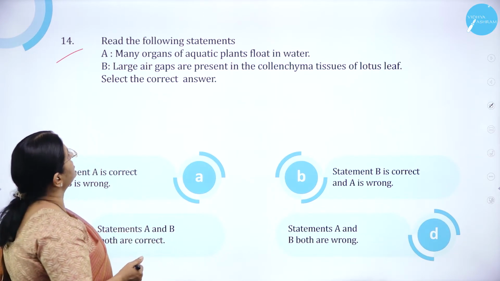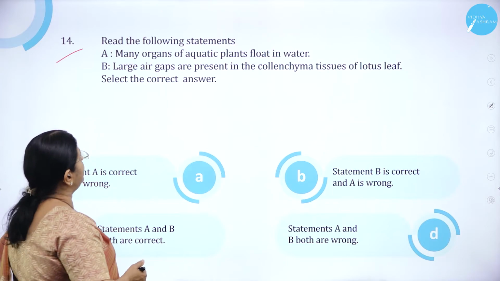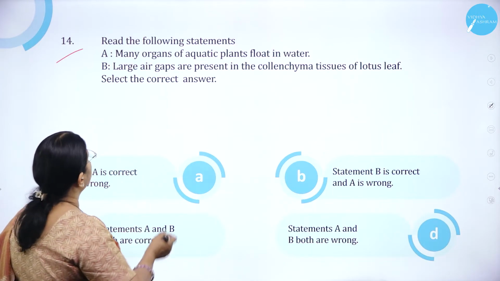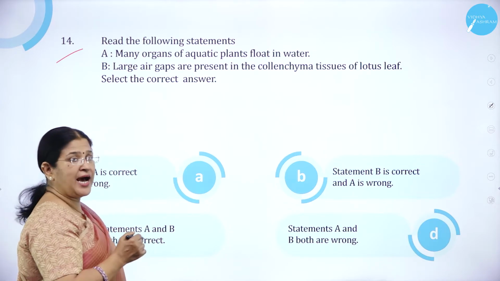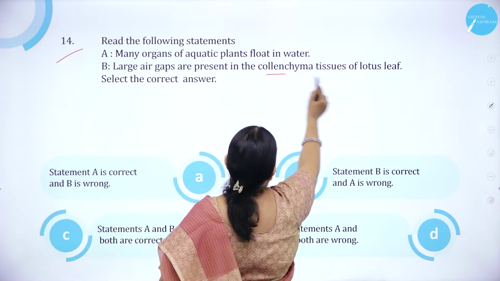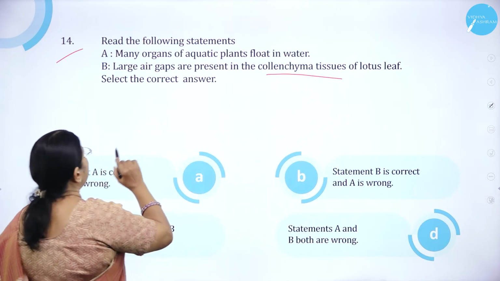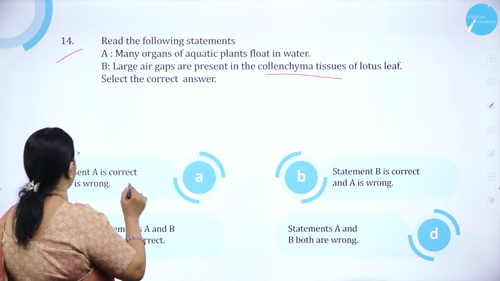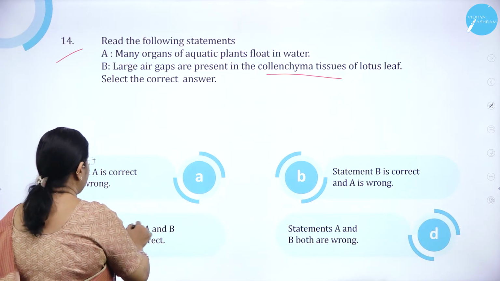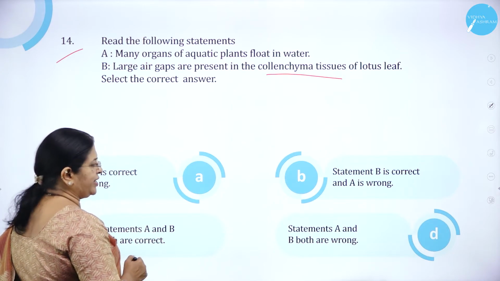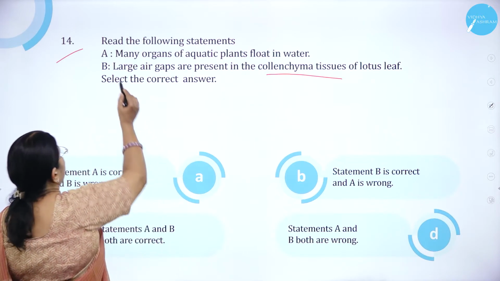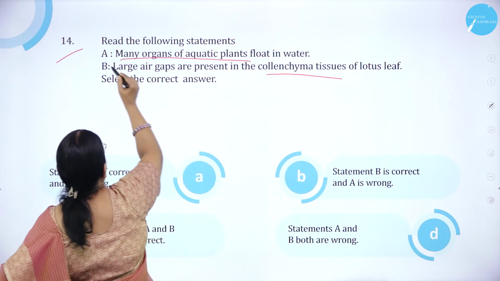Read the following statements A and B. Statement A: Many organs of aquatic plants float in water. Statement B: Large air gaps are present in the collenchyma tissue of lotus leaf. Select the correct answer. Statement A is correct, B is wrong. Statement B is correct and A is wrong. Statement A and B both are correct. Statement A and B both are wrong. Here, many organs of aquatic plants float in water. Correct.